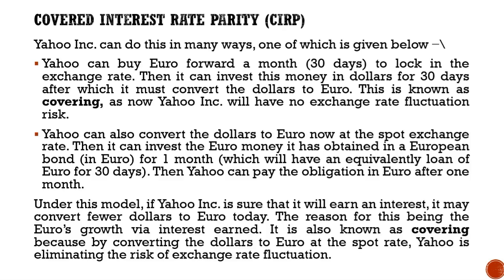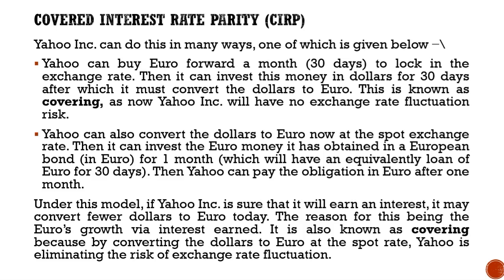Now, under this model, if Yahoo is sure that it will earn interest, it may convert fewer dollars to euro today. The reason for this is the euro's growth via interest earned. It is known as covering because by converting the dollars to euro at the spot rate, Yahoo is eliminating the risk of exchange rate fluctuation. This is known as the covered interest rate parity, where your risk is being covered by investing in some other.